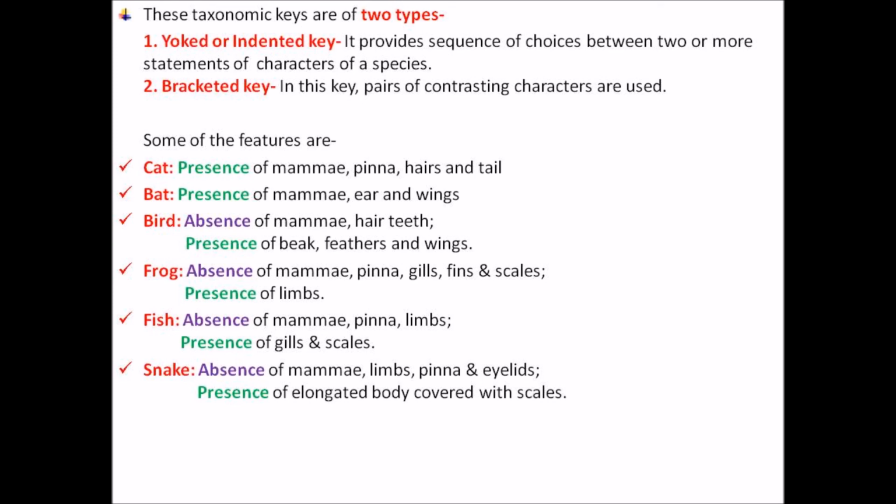An elongated, cylindrical body, no limbs, and a body covered with scales. So it is not at all cramming, but at least 2, 3, 4 features you should know and write as an example when you are writing about a key. It is a very important topic which needs to be read, revised and learned thoroughly.